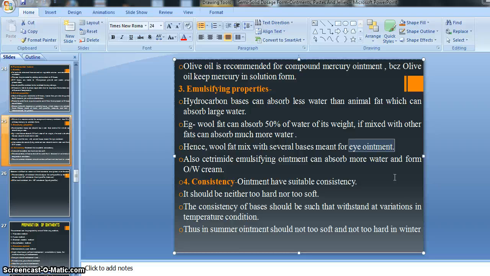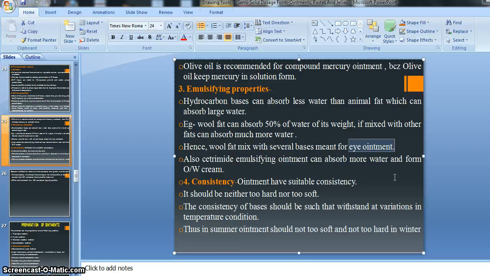Then there is another example given: cetrimide emulsifying ointment can absorb more water and form an OW kind of emulsion. So cetrimide containing emulsifying ointment absorbs more water and forms an OW, cream type of ointment, right? So this is about the pharmaceutical factor, that is, emulsifying properties.